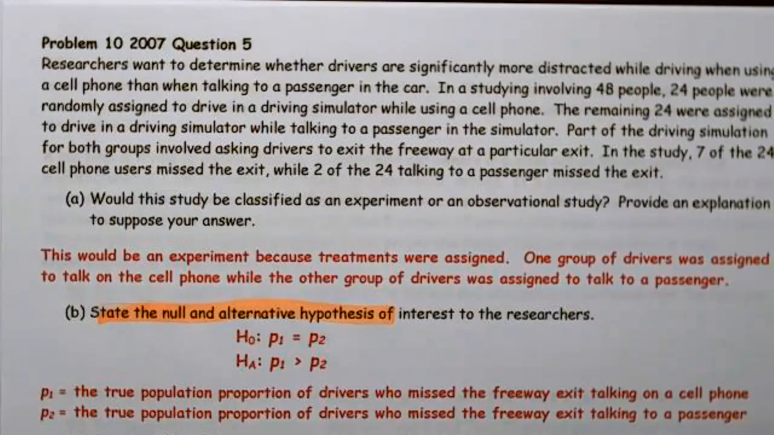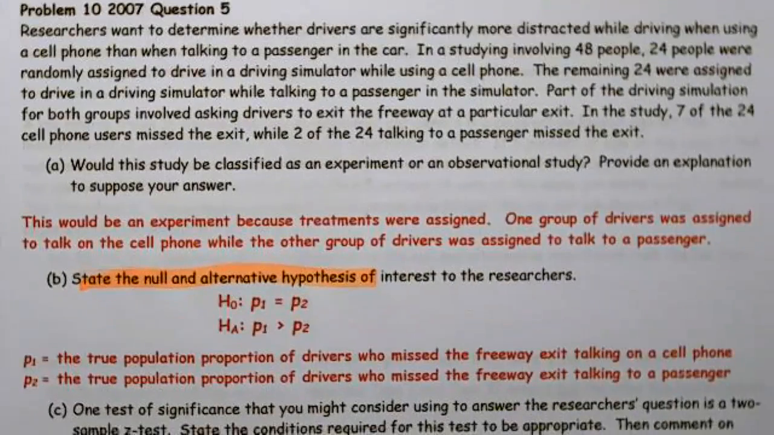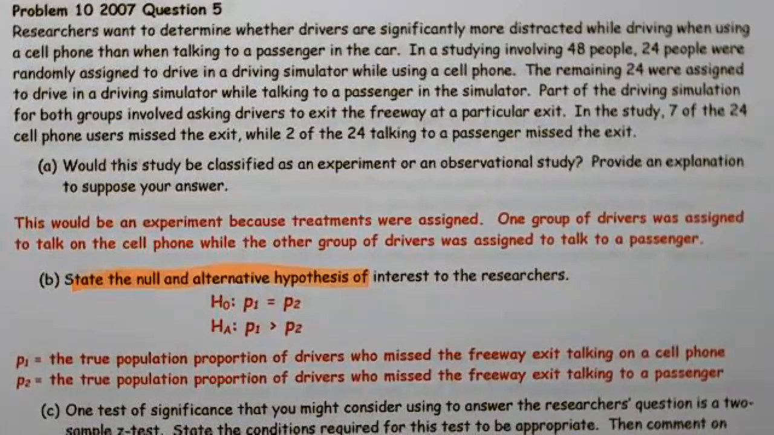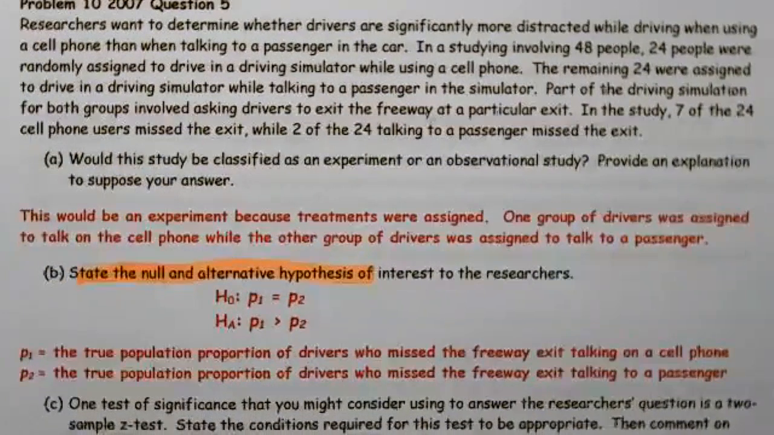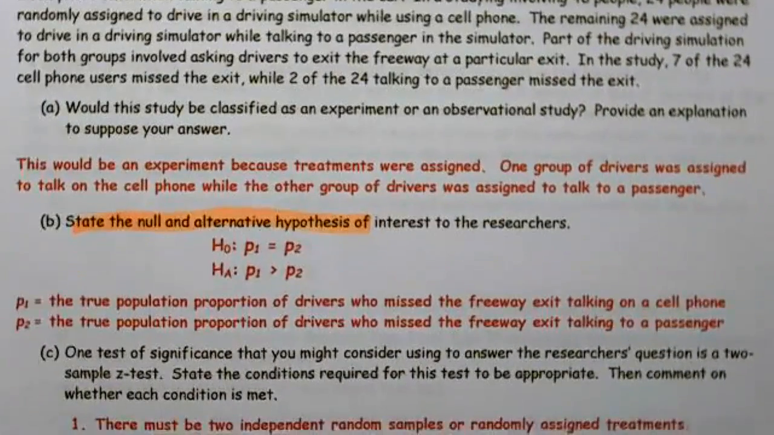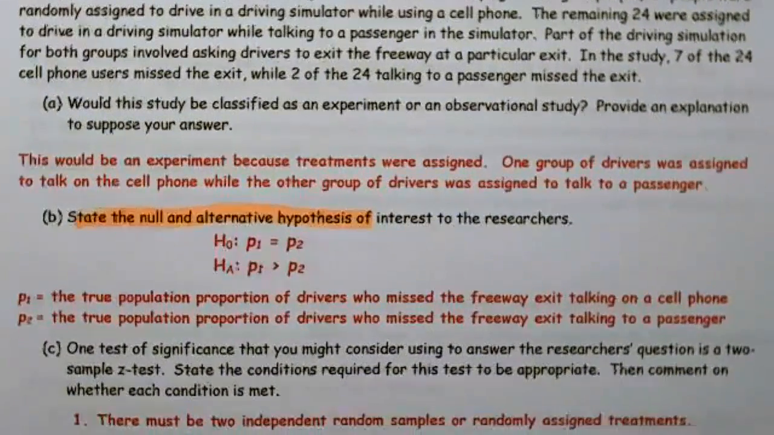P1 is the true population proportion of drivers who miss their freeway exit talking on a cell phone. P2 is the true population proportion of drivers who miss the freeway exit talking to a passenger. So both of these are talking, but one's to a cell phone and one's to a passenger. One test of significance that you might consider using to answer the researcher's question is a two-sample Z-test. State the conditions required for this test to be appropriate, then comment on whether each condition is met.